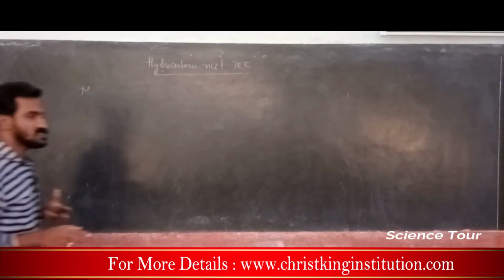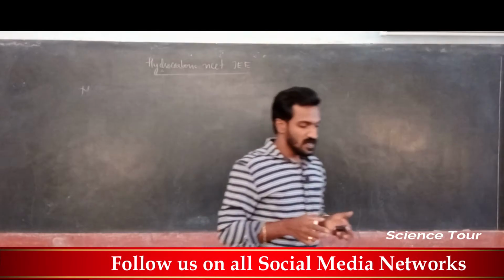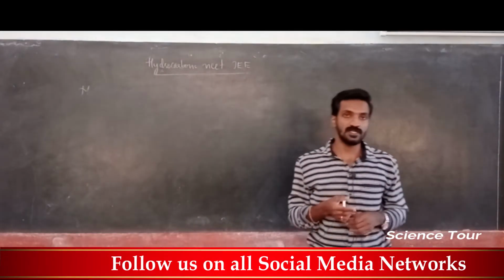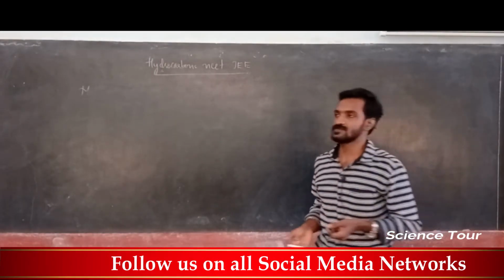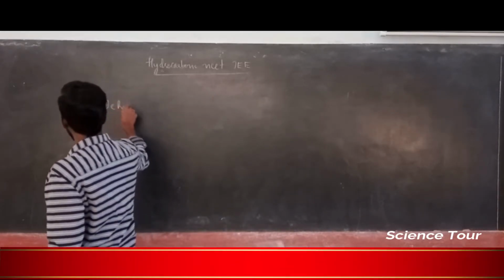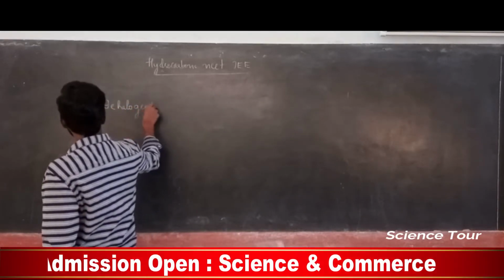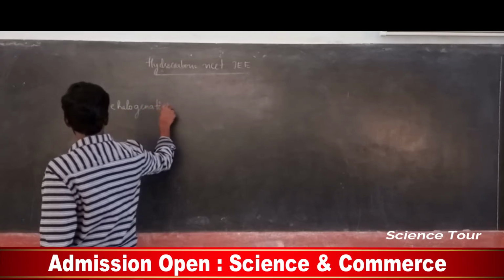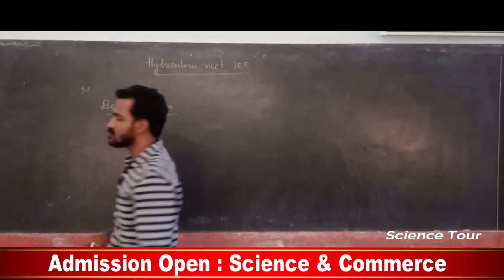Okay, my dear students, next we are going to discuss dehalogenation of tetrahalides. The word says dehalogenation, removing halogen.